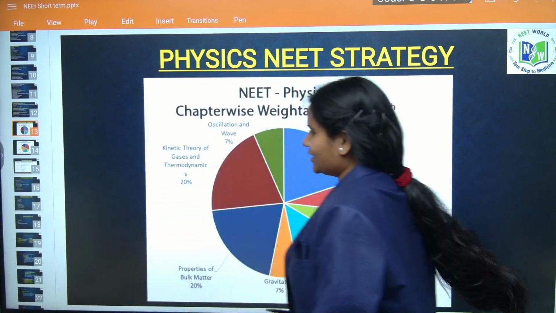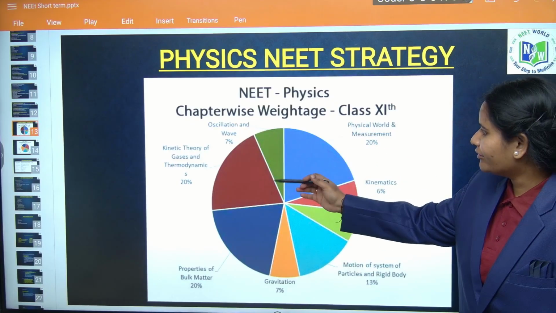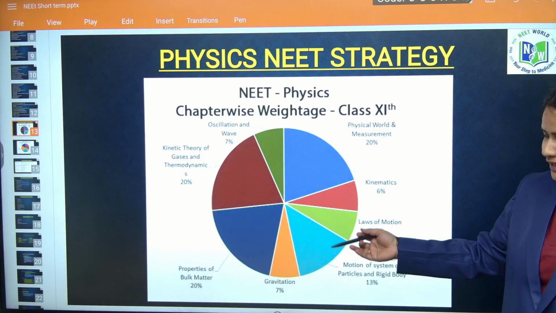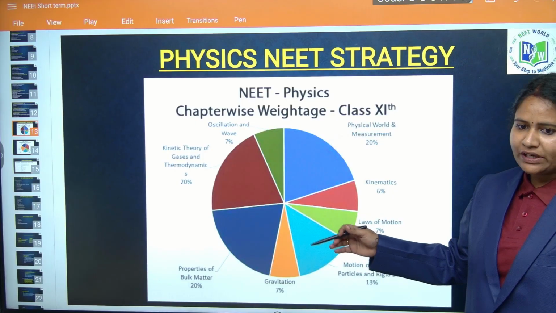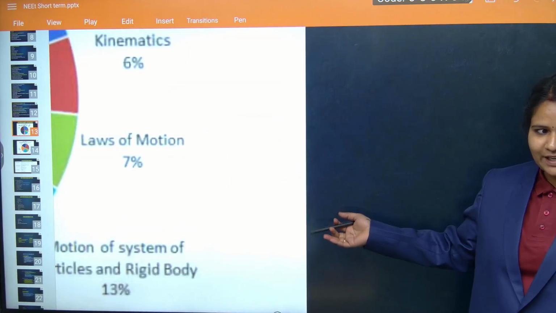Yes. Hi students. In this slide, I will explain which chapter is covering more and which chapter is covering less. So, before going to the NEET exam, you keep this diagram in your mind and go for the NEET exam.